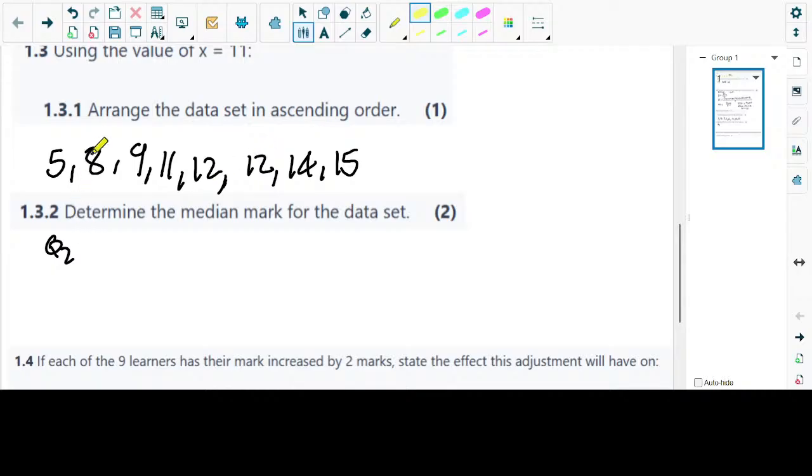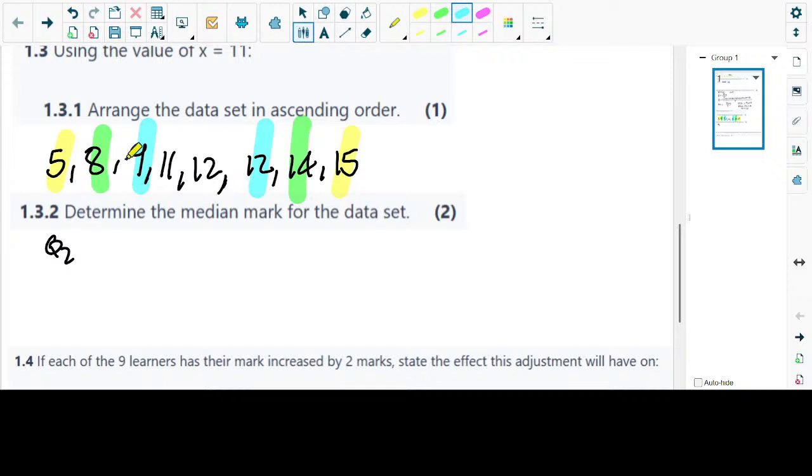Let's take 1 from the beginning and 1 from the end. So 5 is going to go with 15. Next we have 8, which goes with 14. Next, 9 goes with 12. And then, wait, what did I do here?